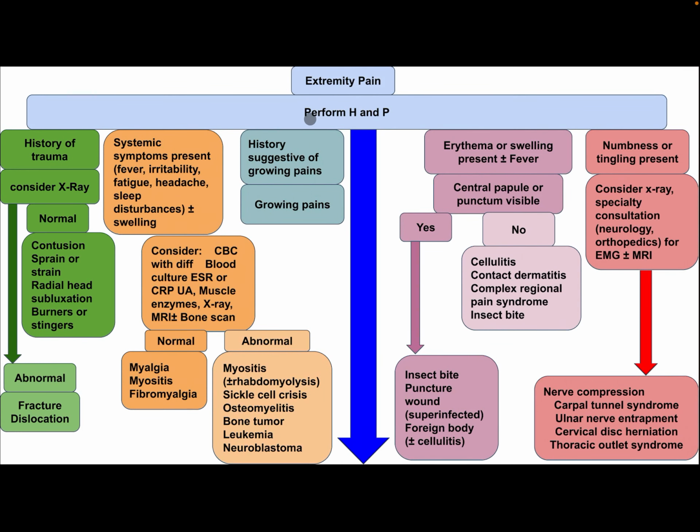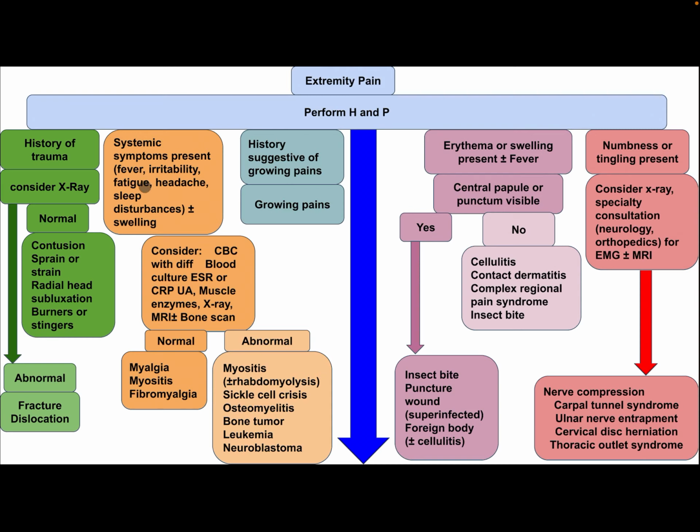How to approach extremity pain in a child after performing history and physical examination. Is there a history of trauma? Consider X-ray. If it is a normal X-ray, differential diagnosis may include contusion, sprain or strain, radial head subluxation, burners or stingers. If there is an abnormal X-ray finding, maybe fracture or dislocation.